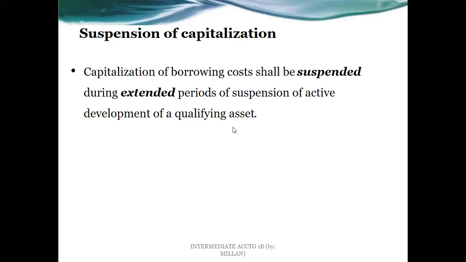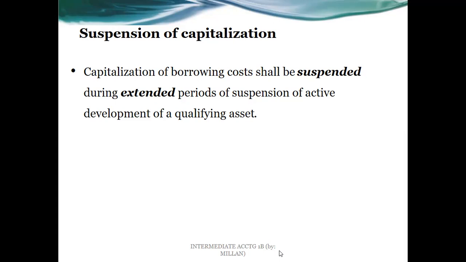For this part here, this is all about suspension. So when we are going to stop or postpone for the meantime the capitalization, this can happen when there are extended periods of suspension of active development of a qualifying asset. Take note of the words extended periods of suspension. So it's okay to suspend temporarily, since that may be part of, for example, needing to pause certain activities of the construction to rest and all.